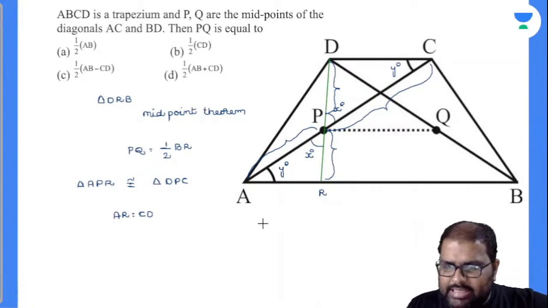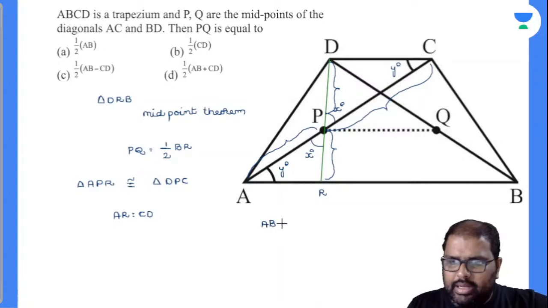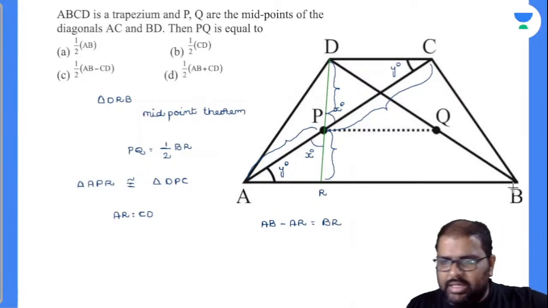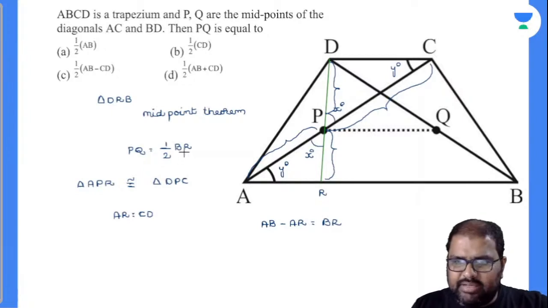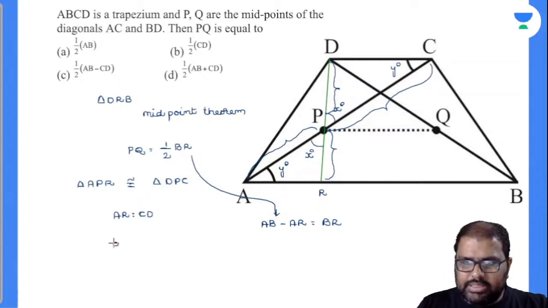Now my AB line segment, can I write AB minus AR is nothing but equal to BR? Am I right or wrong? AB minus AR is equal to BR. Now in place of BR, can I substitute the same value there? Yes, I can. PQ is nothing but equal to half into AB minus AR.